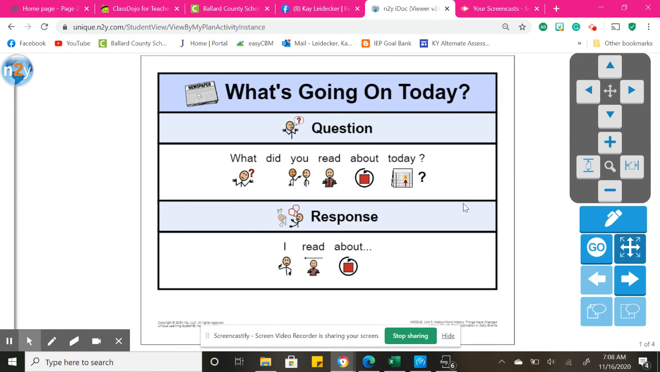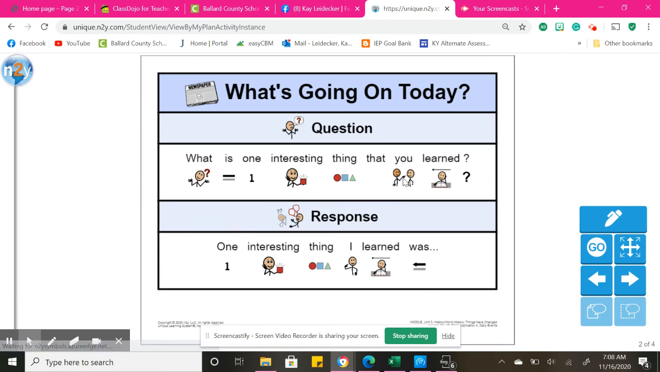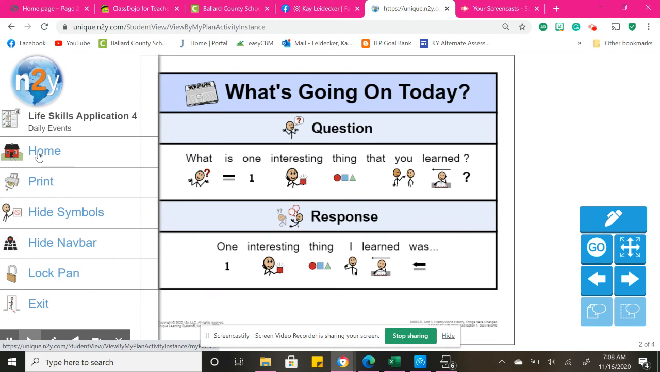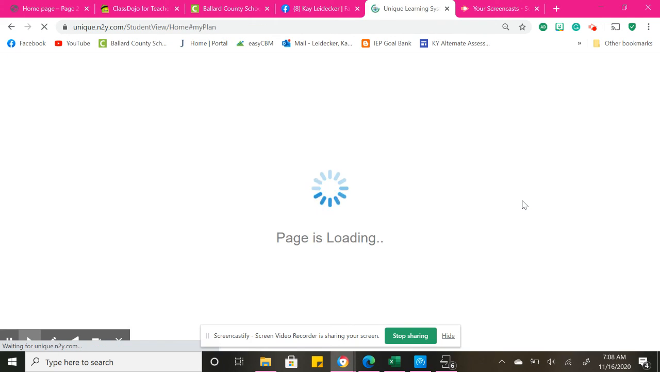What's going on today? What did you read about today? In response, I have read about. So we could use that from Friday. What is interesting thing you learned about? One interesting thing I learned about was, so this goes back to restating questions. Remember, Miss Lidecker is big on restating questions. Like when I ask you your name, you don't just tell me your name. You say, my name is. And so this is your response to the question. So you're practicing those questions and responding to it.